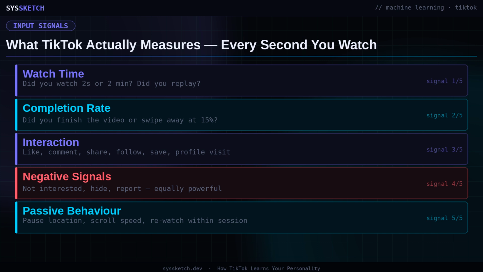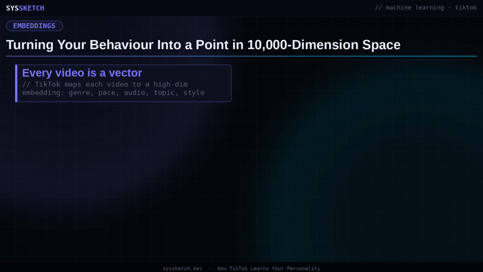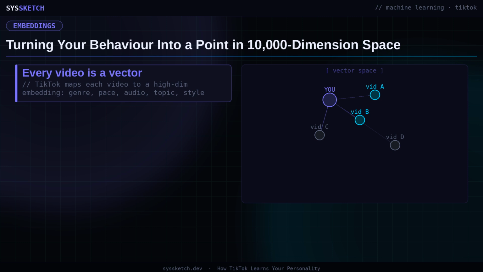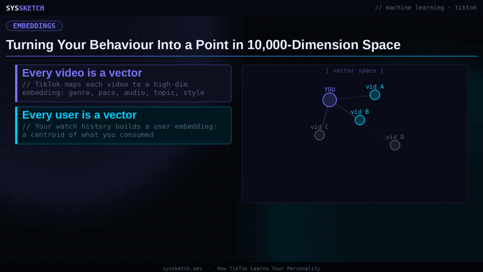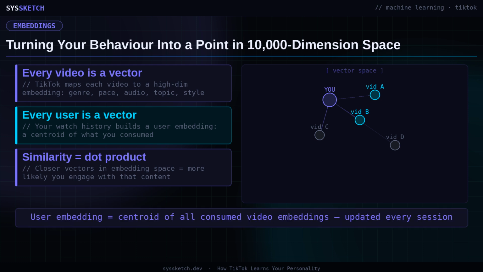Once TikTok has your behavioral data, it needs to represent you in a form a computer can reason about mathematically. This is where the concept of embeddings becomes central to understanding the whole system. Every video on the platform is mapped to a point in a very high-dimensional vector space, with thousands of dimensions collectively encoding the video's genre, pacing, audio signature, visual style, topic cluster, and emotional register. You as a user are also represented as a vector in that same space, not separately.